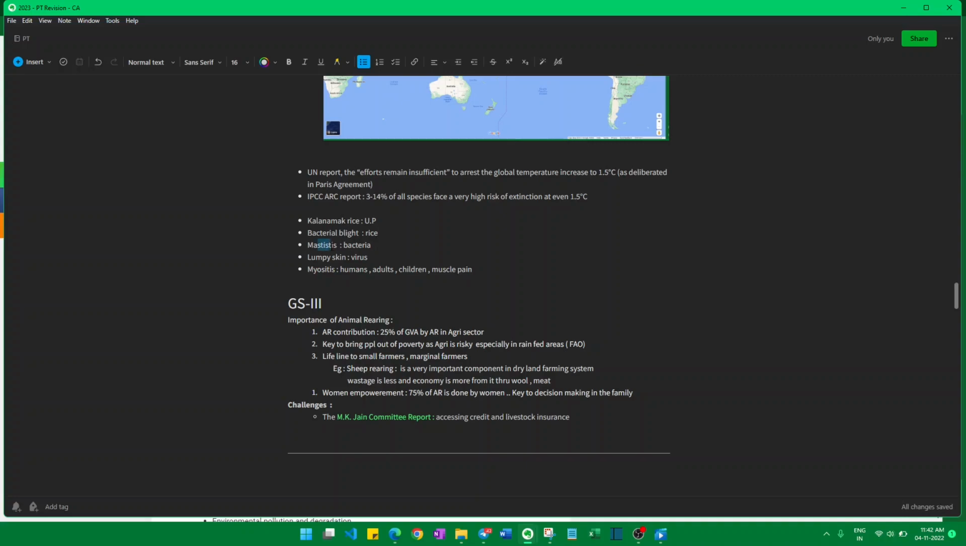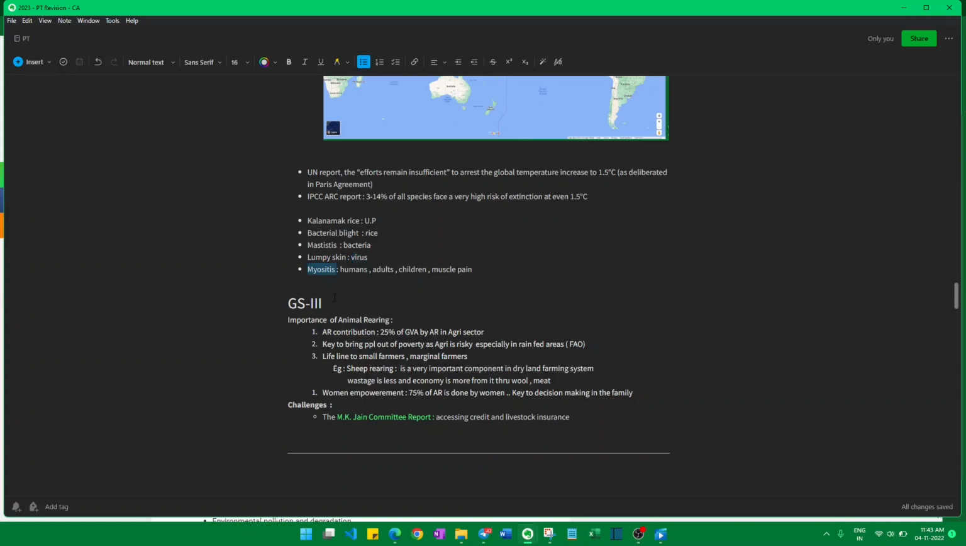Mastitis is caused in cattle, it's a disease of the udder. It is caused due to bacteria. This is an important disease and causing agent. Next one is lumpy skin disease. This was a virus which affects cattle mostly. It wreaked havoc in the recent months, so this will be important. Lumpy skin disease is a virus.